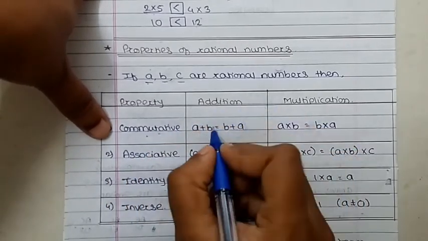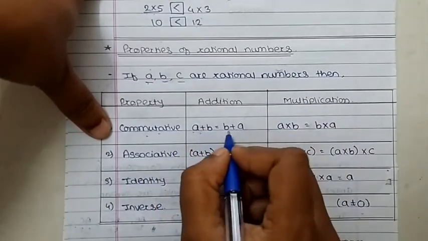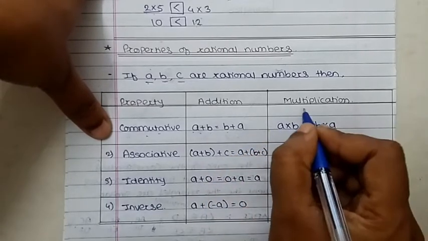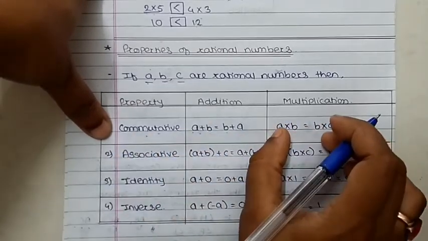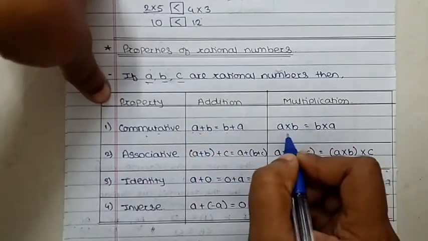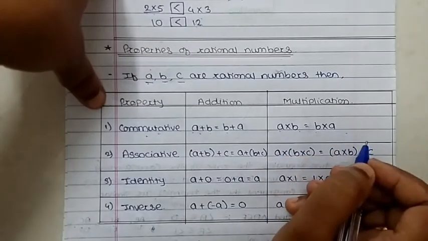For addition, when we add a plus b, it is equal to b plus a. Clear? And when we multiply rational numbers, the commutative property is a into b is equal to b into a.